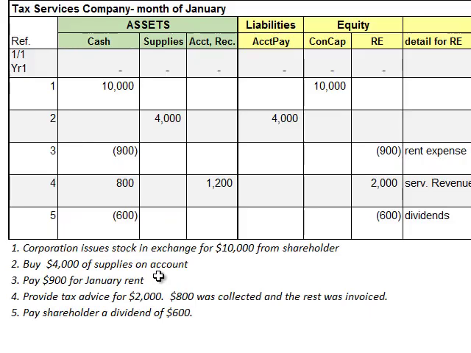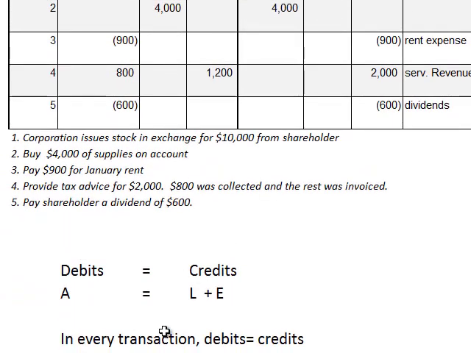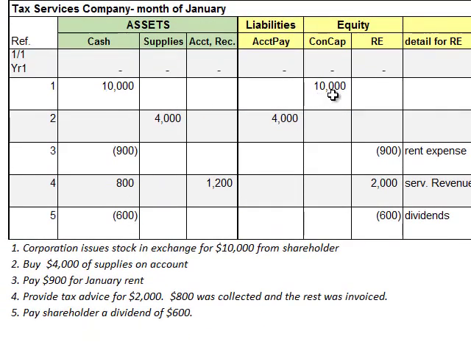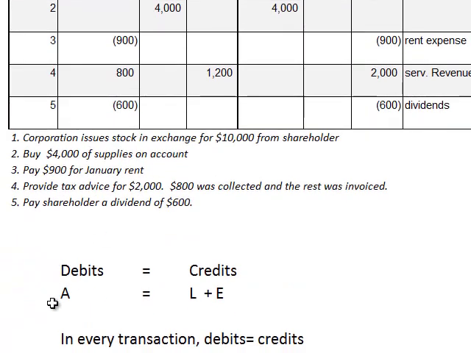Here I've gone back to Tax Services Company in the transaction analysis that we did together in the last video. We can look at each transaction and use this little translation device down here to convert the work we did in the accounting equation to more formal debit-credit terminology. In transaction 1, cash increased by $10,000 and equity increased by $10,000.